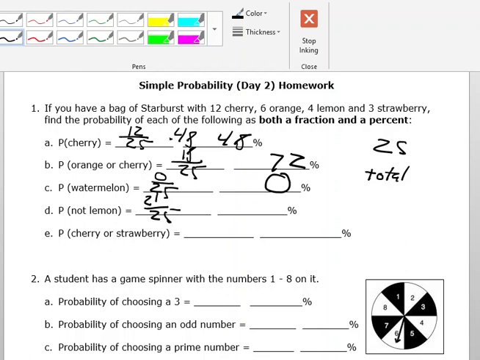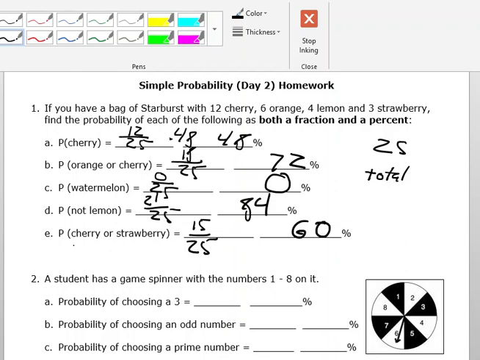So if I divide 21 by 25, I'm going to get 84%. My chances of getting cherry or strawberry: I have 3 strawberry and 12 cherry. So that's going to be 15 over 25. And when I divide 15 by 25, it equals 0.6, which is 60%.